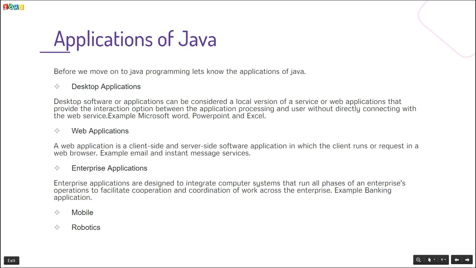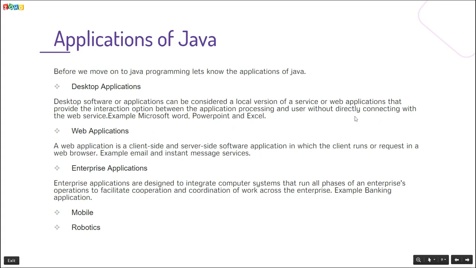If you have any doubts, please look at these definitions. Desktop software or applications can be considered the local version of a service or web application that provides the interaction option between application processing and the user without directly connecting with a web service. This is important: it won't directly connect with the web service. Example: Microsoft Word, PowerPoint, Excel, etc.